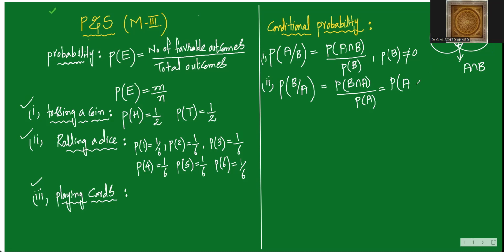Yes. So this B intersection A can also be written as A intersection B divided by probability of A. And the must condition is denominator should not be 0. If it is 0, then we cannot define it like that. This is the conditional probability. Okay, very, very important. This will help you to understand minimum 3 theorems. Conditional probability की base पे we have 3 theorems.